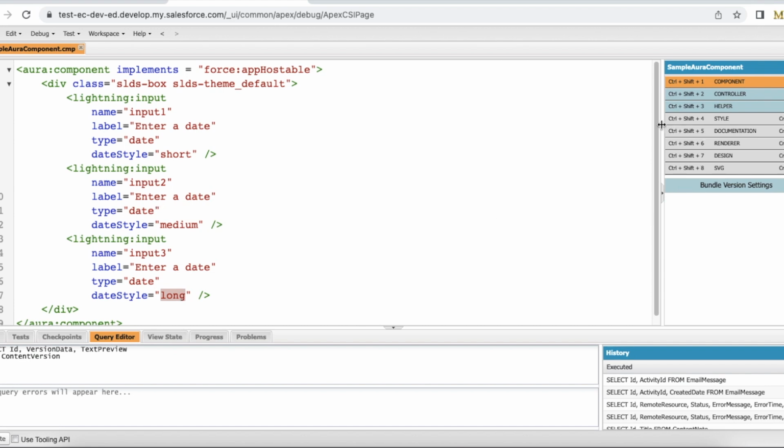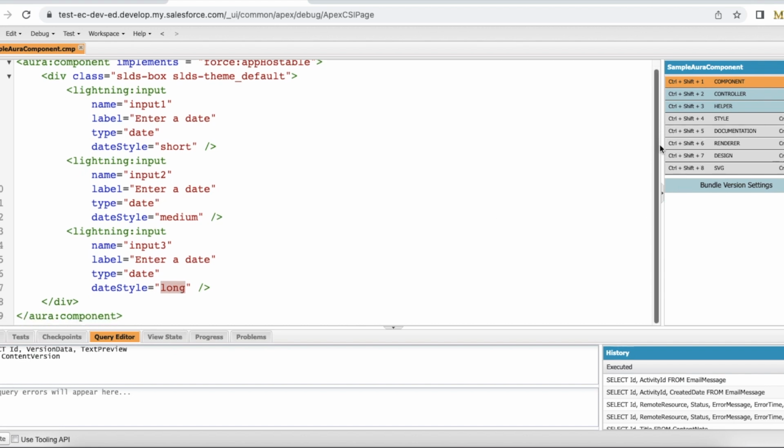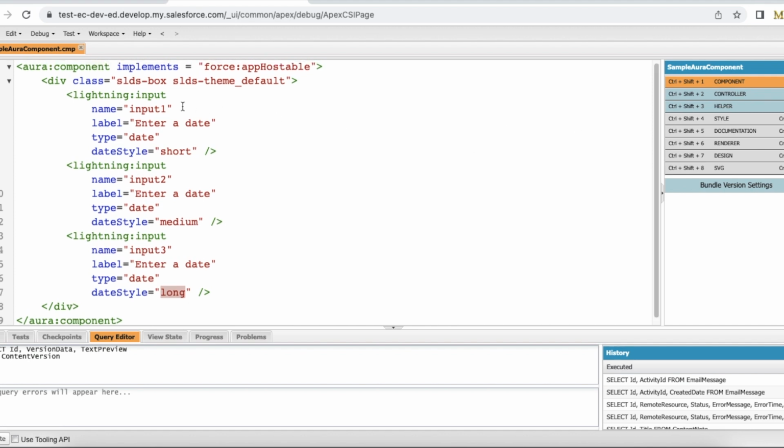I have created a Lightning Aura component for this demo where I'm using enter a date. I am using that as the label, and name is input 1, input 2, and input 3. So I'm going to have 3 lightning input where type is equal to date, and for the date style attribute I have set short, medium, and long.